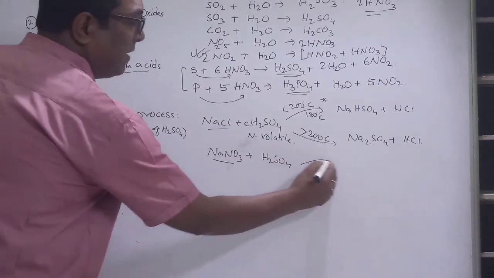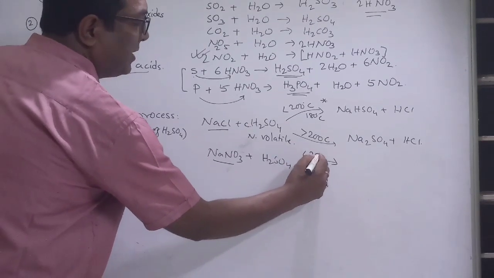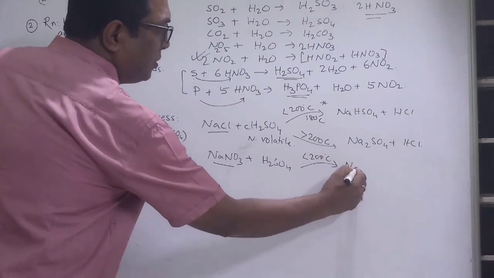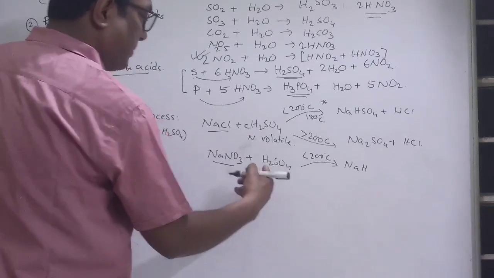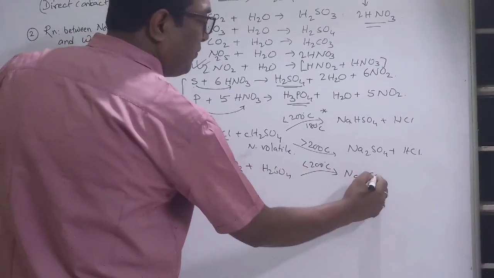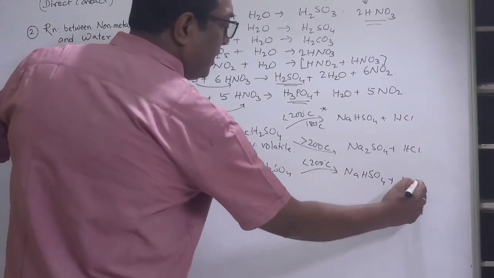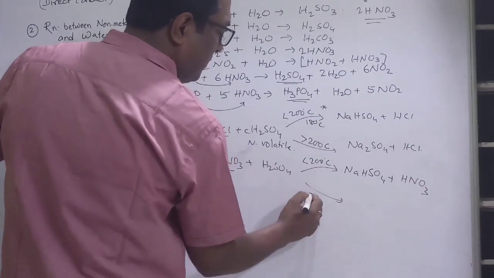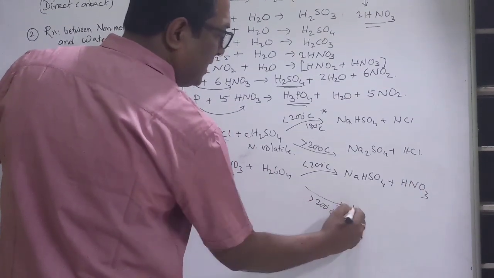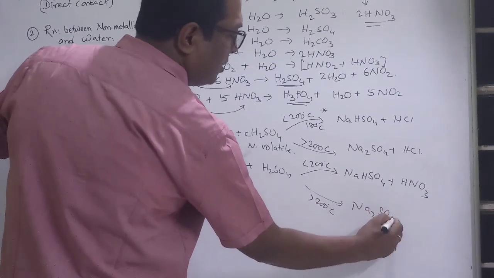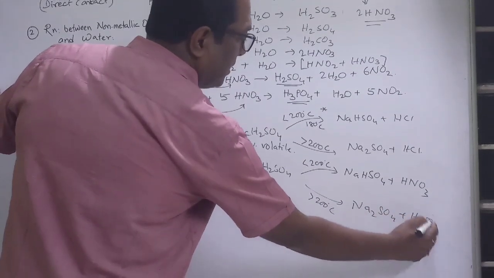Sodium nitrate, similarly, if you give a temperature less than 200 degrees centigrade, it is going to produce NaHSO4 and HNO3. Similarly, if you give a temperature greater than 200 degrees centigrade, it is going to produce Na2SO4 and HNO3.